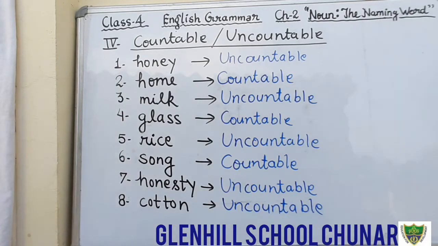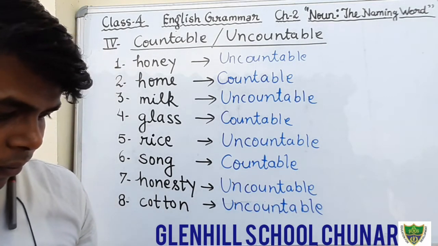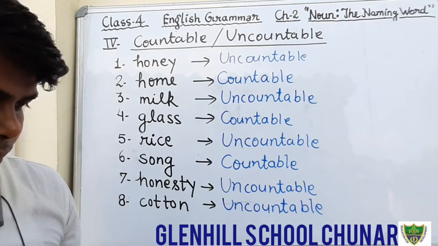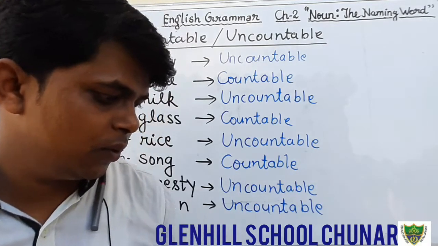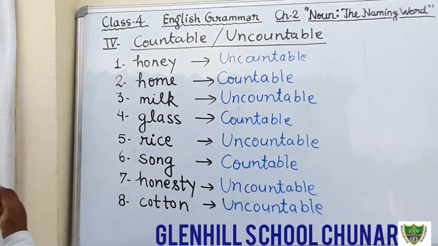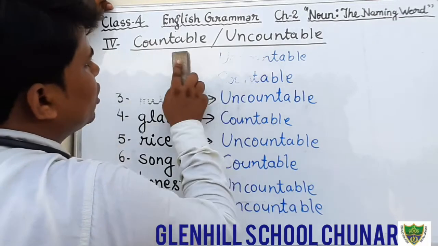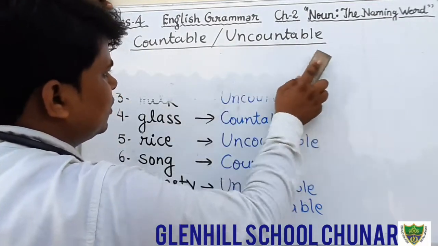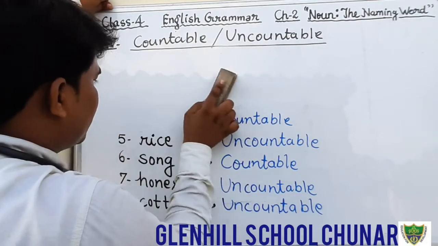Cotton is uncountable noun. Okay, students, I hope that you all have written. Dear students, those who have already written, there is no need to write again. But those who did not write, they will write.